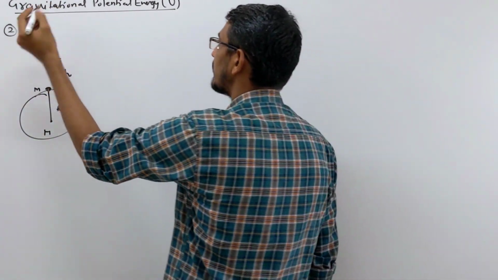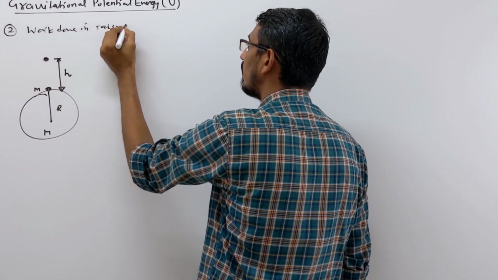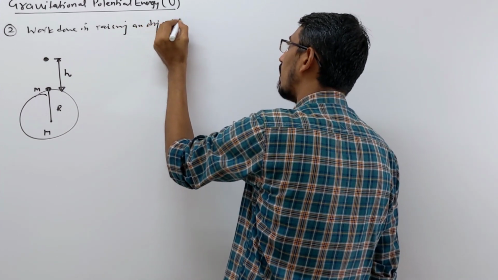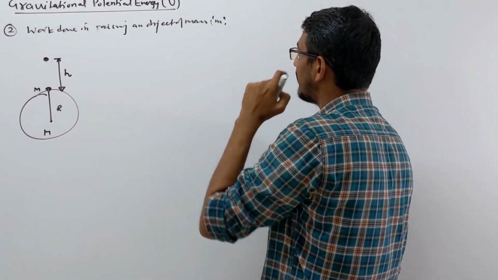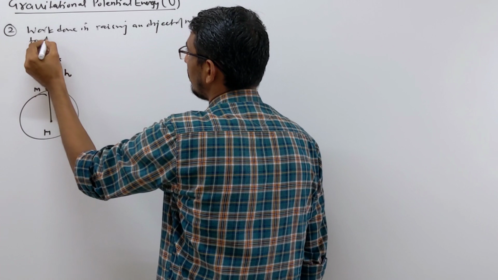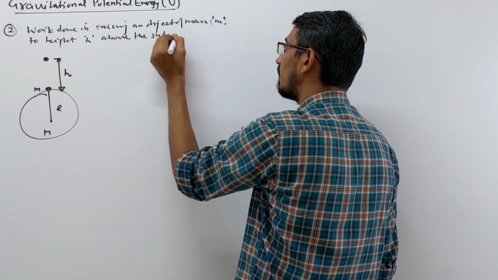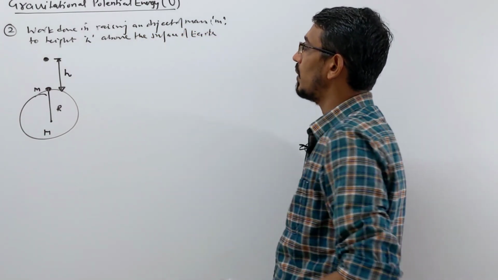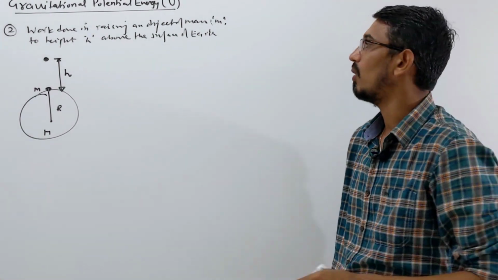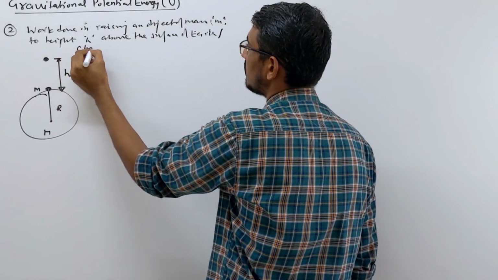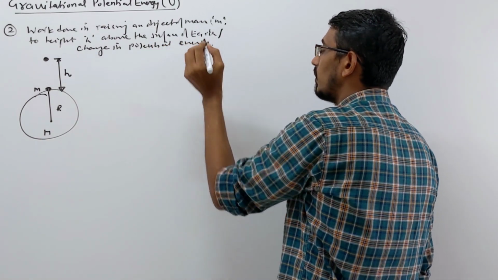So the second type of question we are doing is called work done in raising an object of mass m to a height h above the surface of Earth. Or they can simply say change in potential energy. Do not confuse.